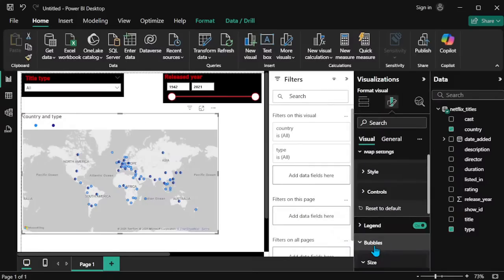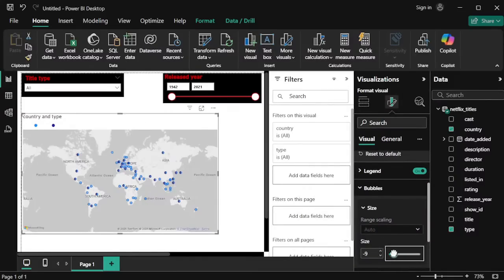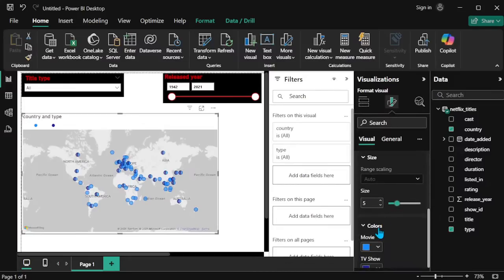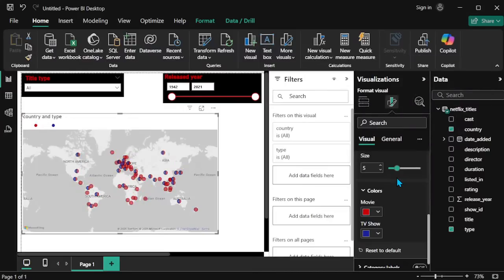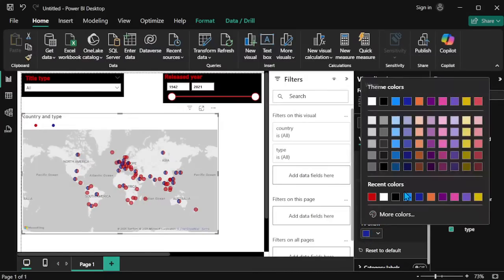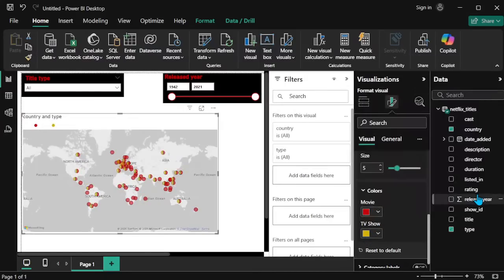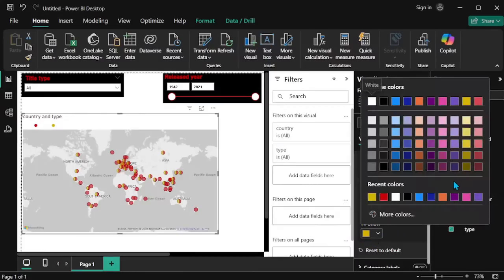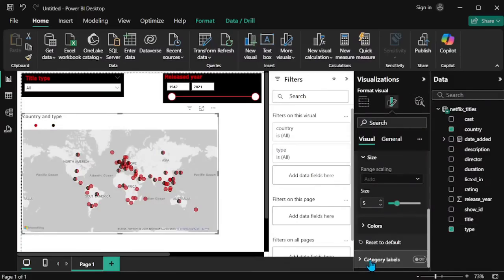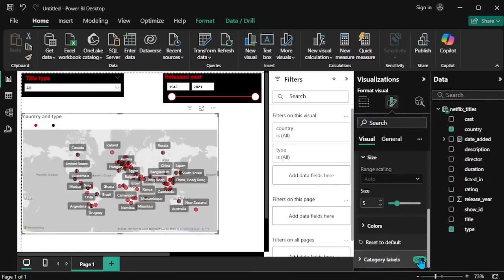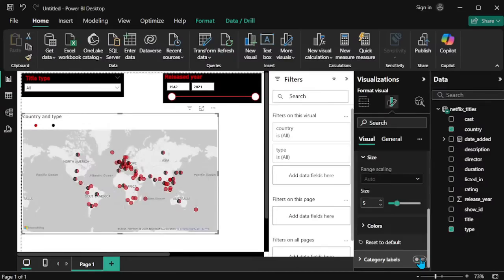So bubbles, I will convert the bubble size and also color. So now I am increasing the bubble size, and the colors we can also fix. So the movie bubble color I can fix to red, and the TV show color I can fix to yellow or blue. We can decide on blue, or try black. So red and black is enough because it's a Netflix color, right? Categorical label means the particular bubble's label, the particular country's name. If you want, fix it; if you don't want, we can remove that.